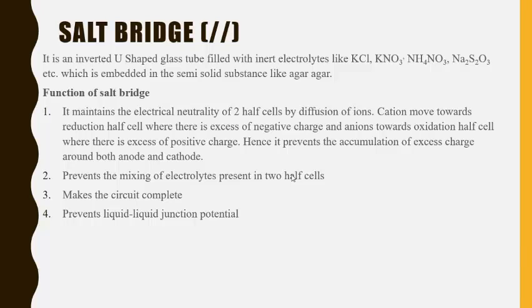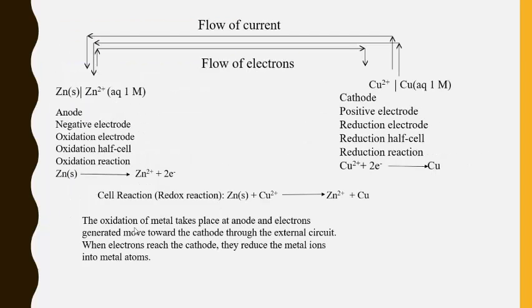Now number two, it prevents the mixing of electrolytes present in two half cells. So physically it will not allow the electrolytes to get mixed, and it completes the circuit. If you take out the salt bridge, then there will be no reading in the ammeter or in the voltmeter or in the multimeter. So therefore it makes the circuit complete. It also prevents liquid-liquid junction potential. So these are the functions of salt bridge that is very important from the exam point of view.